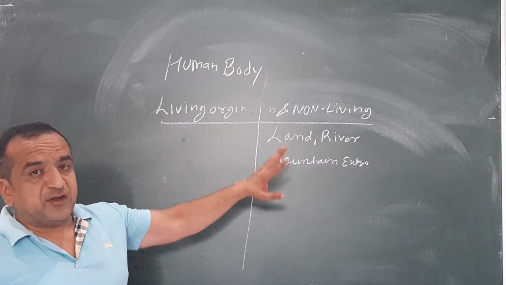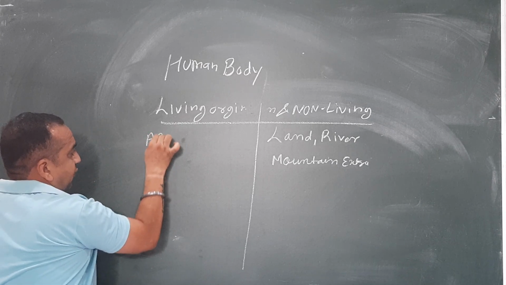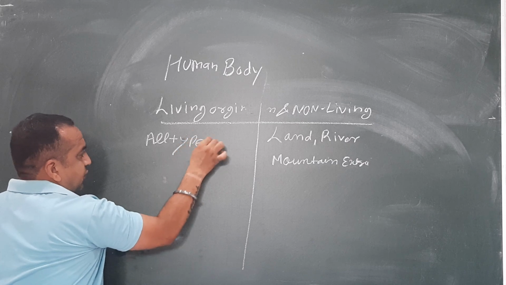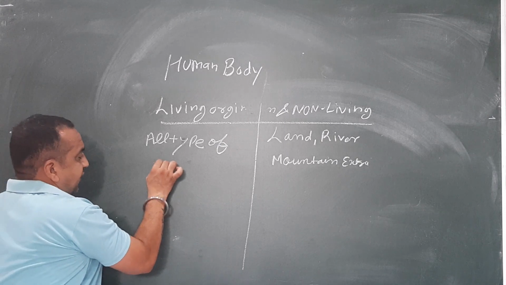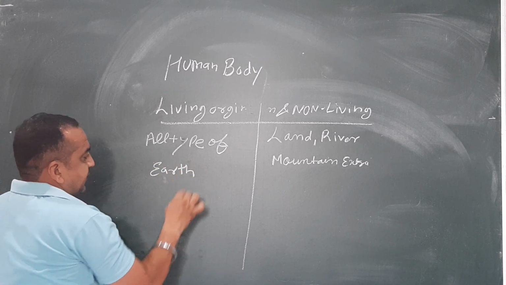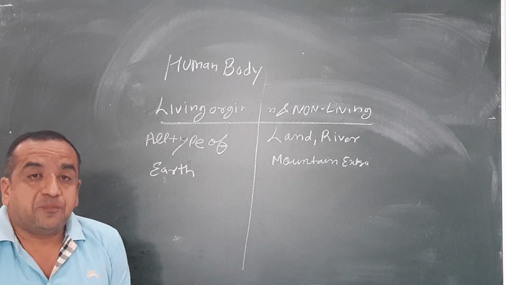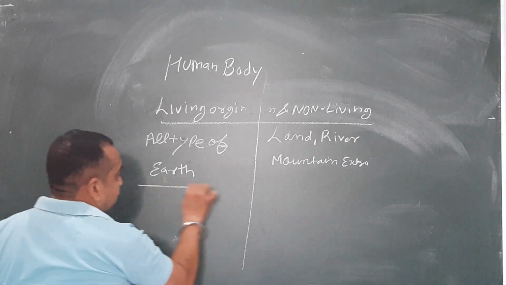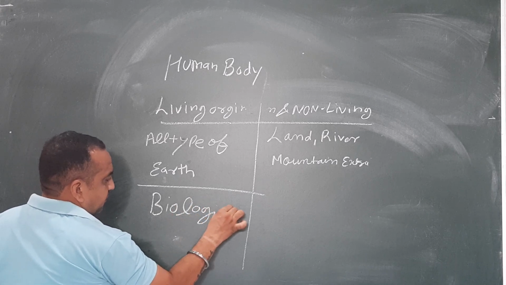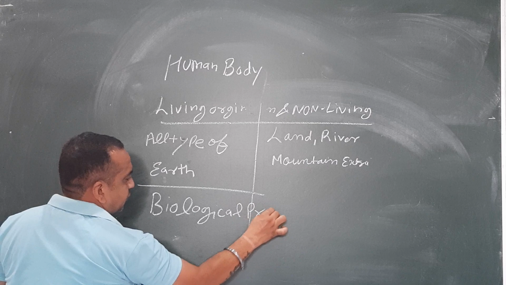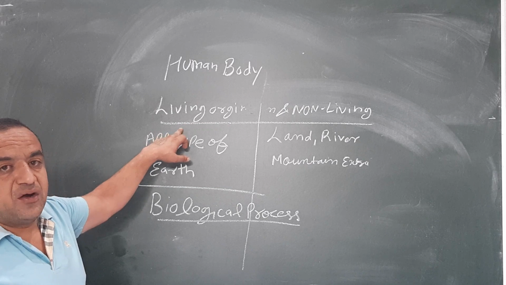What is the definition between living and non-living organism? In living organisms we say all types of organisms are present on the earth. The material or organism that does a biological process is called a living organism.